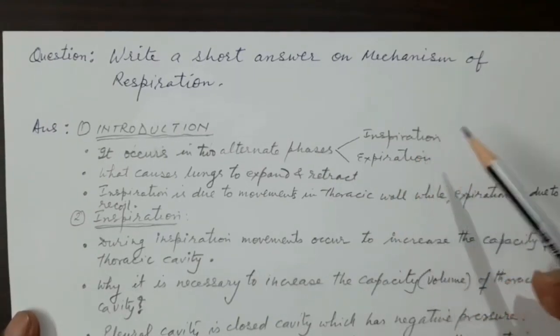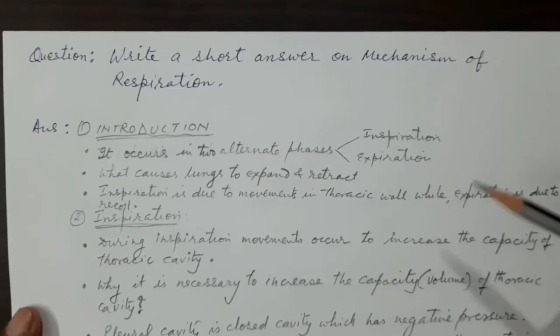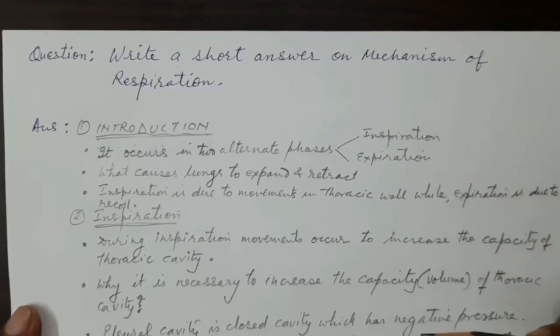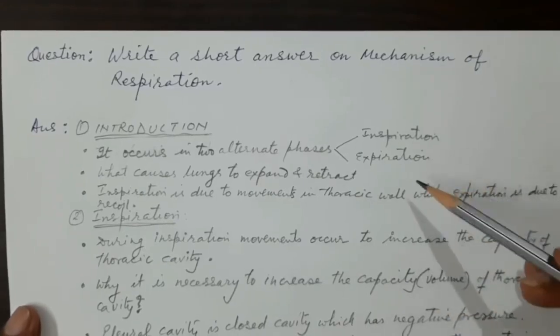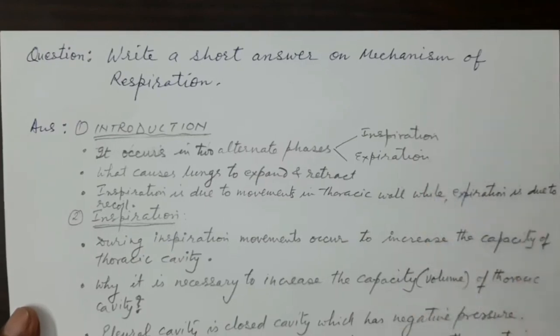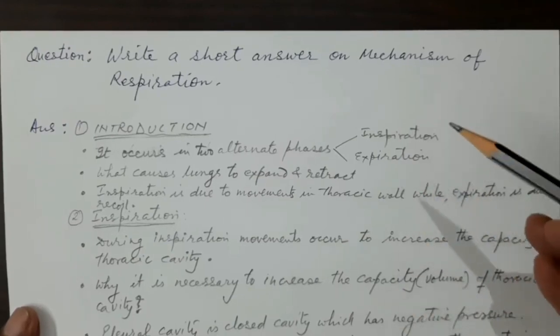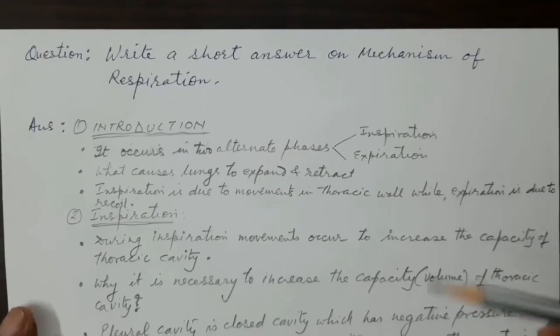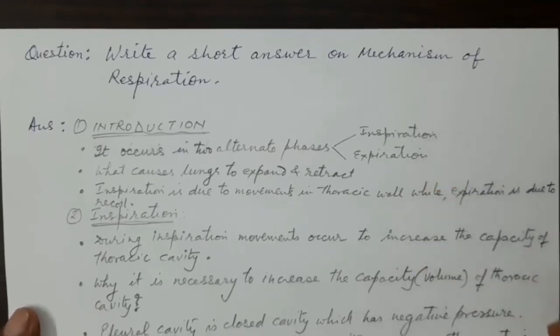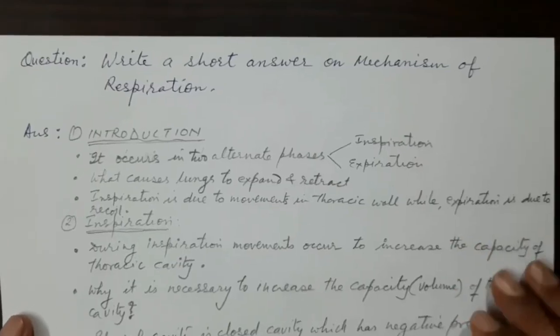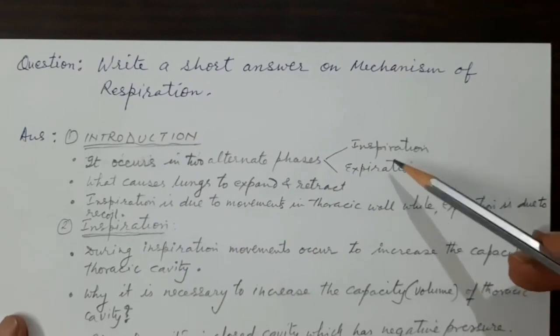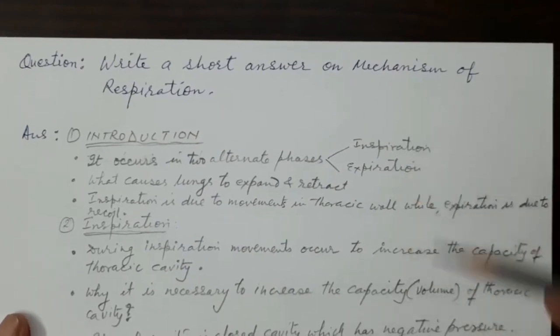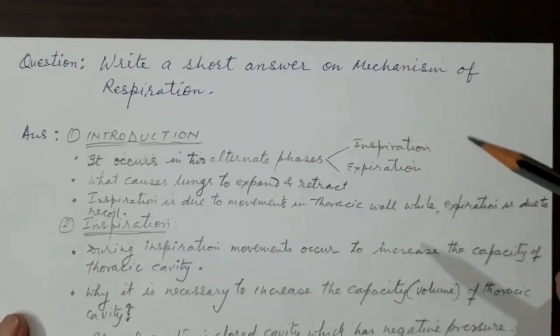Inspiration means taking the air into the lung, that is inhaling the air, and expiration means exhaling the air from the lung outside, which mostly contains carbon dioxide. So there are two alternate phases, that means they keep on going one after the other. Inspiration is followed by expiration, and then again comes inspiration.